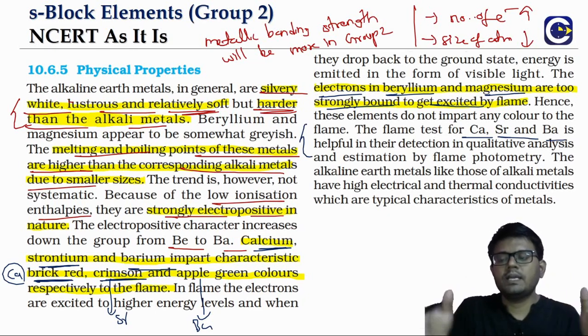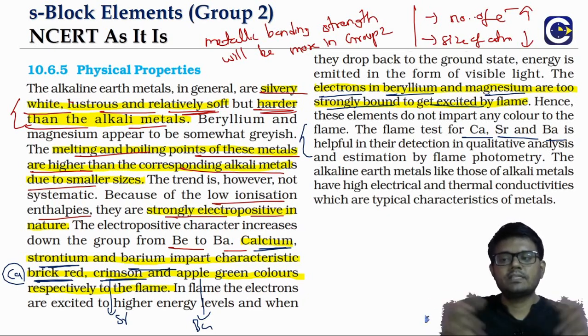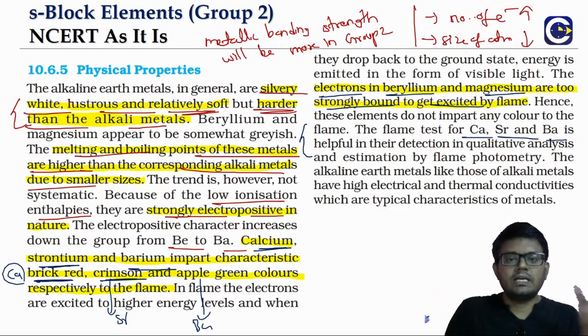Wherever we are able to have the flame test, it can be used for qualitative estimation. Based on the color, for example, if it is brick red, we can say it is calcium. If it is crimson, we can say it is strontium. If it is apple green, we can say it is barium. Like that, we can identify the elements.